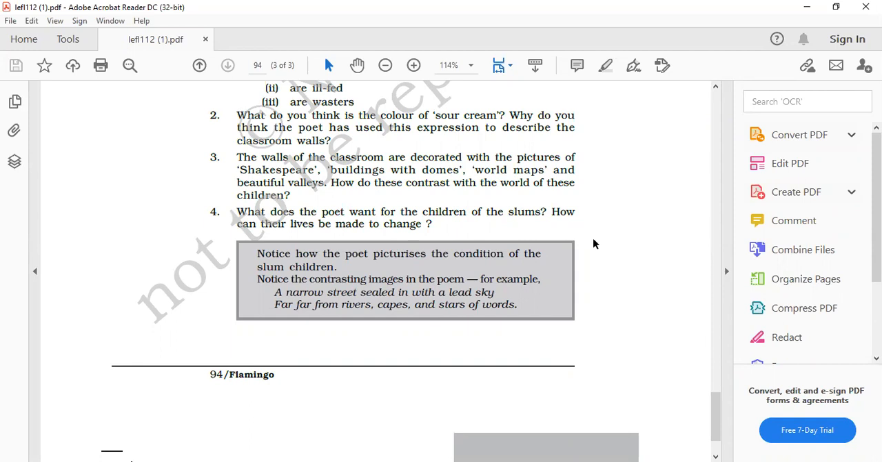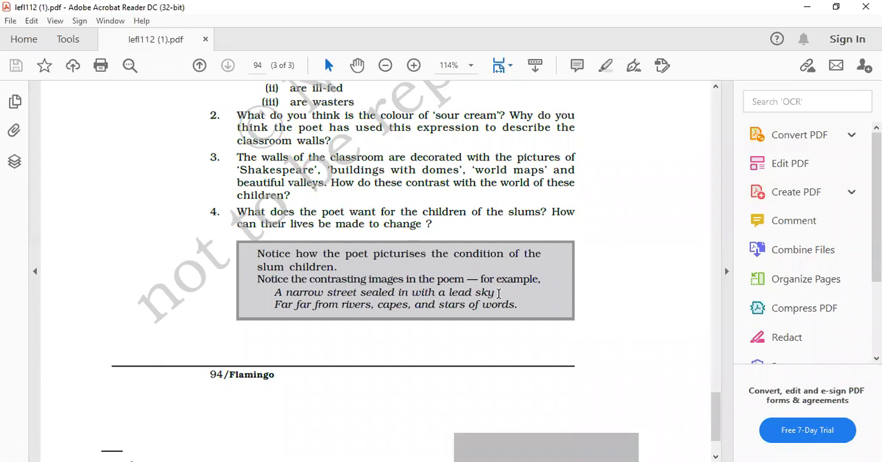Okay. Now see one thing in the box they have written in your book. Notice how the poet picturizes the condition of the slum children. Notice the contrasting images in the poem. For example, a narrow street sealed in with the lead sky, far, far from rivers, capes, and stars of wisdom. In both these lines, total contrast of the images is given.